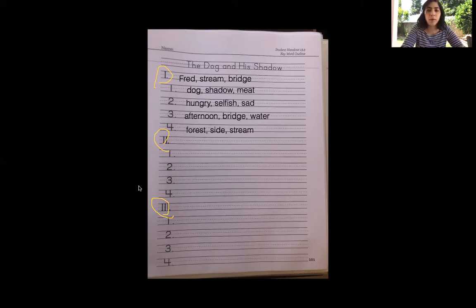So the first part of our story, anytime you read a story, is going to be about the character and the setting, which means who the character is and where the story is taking place. Okay? So we've already talked about that.